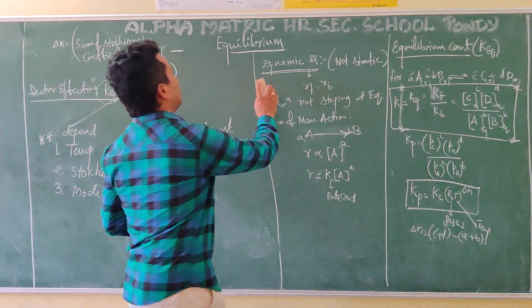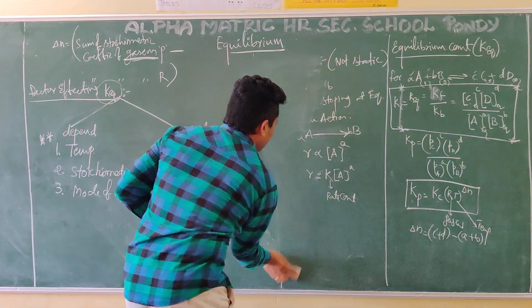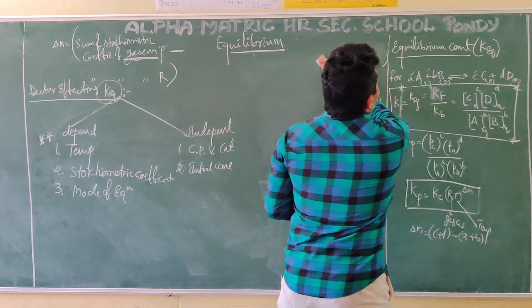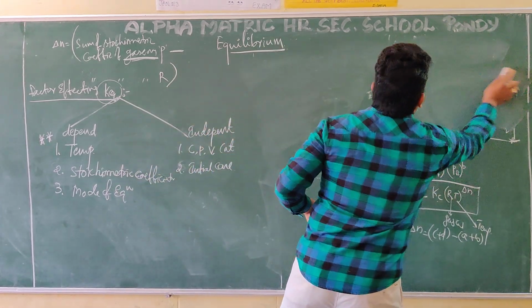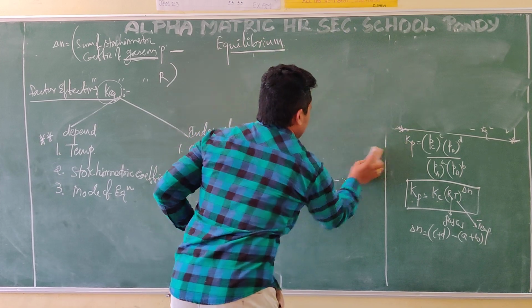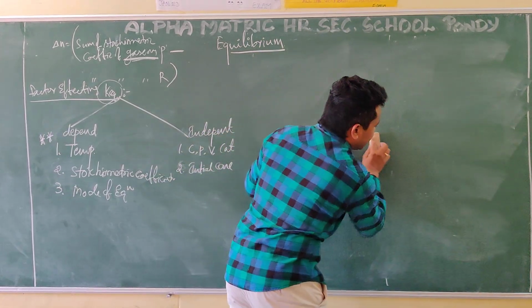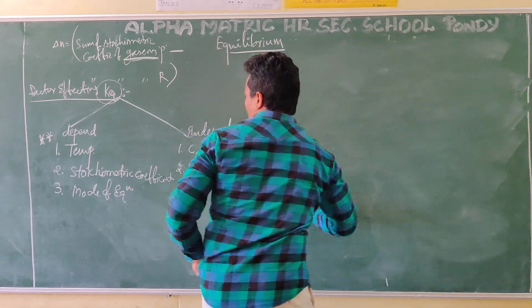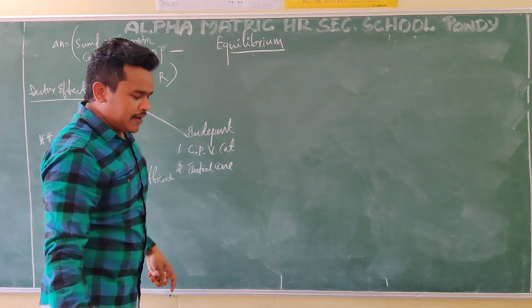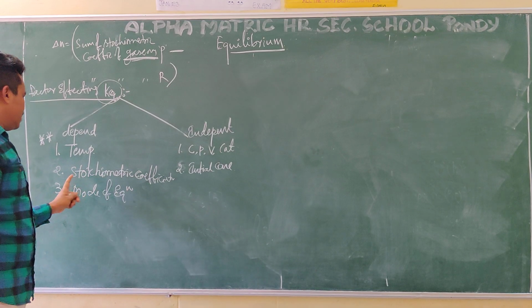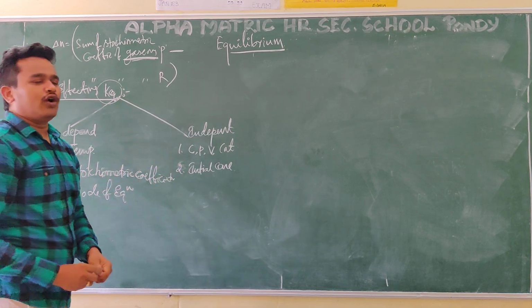How they are affecting, I will talk about now. Stoichiometric coefficients means in this equation small a, small b, small c, small d are the stoichiometric coefficients.